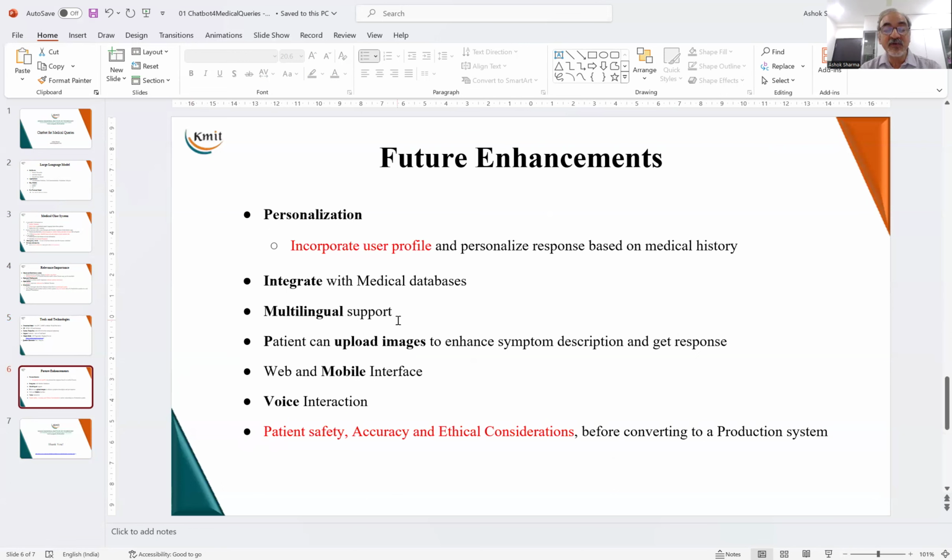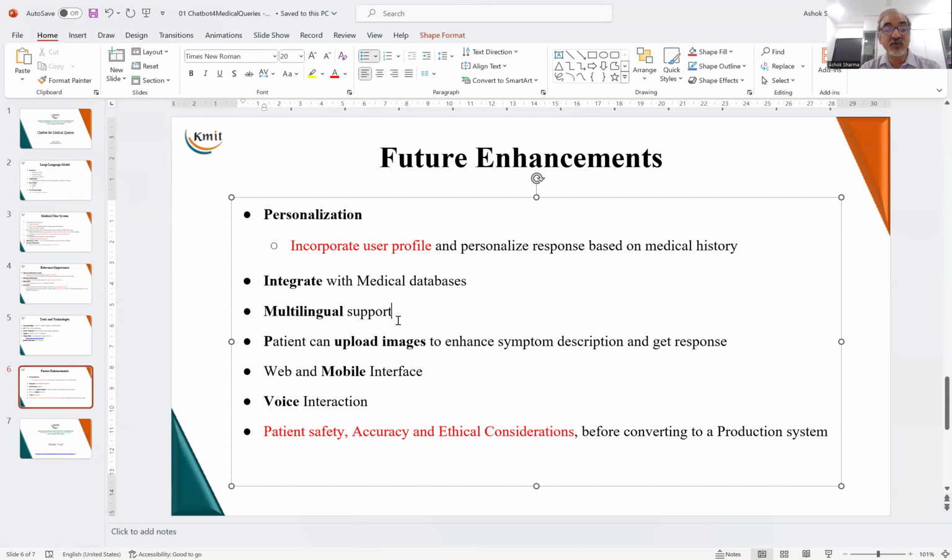And once it is developed, we can enhance it further, we can fine tune it. Some of the aspects that we need to look at in the future are more personalization for the chatbot, and integration with medical databases, so that the background of the patient is with the LLM and it can respond to the patient in a more personalized way. Multilingual support, and image upload options, if available, will be very useful. It can give a better description of the symptoms.